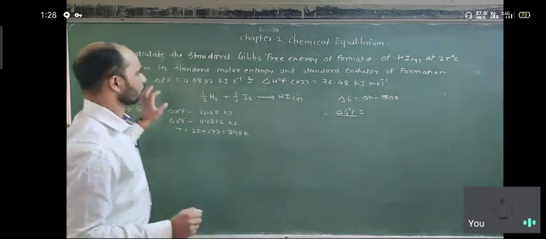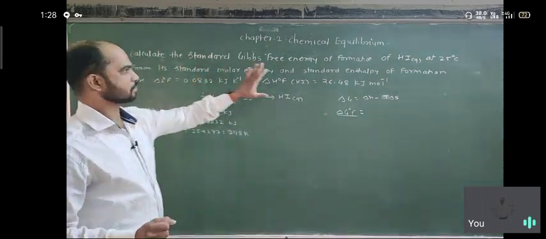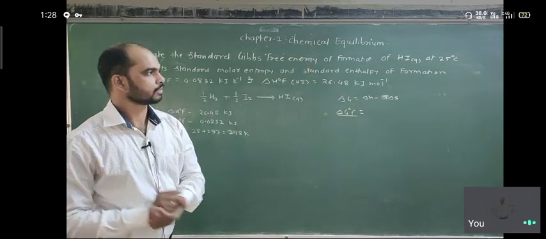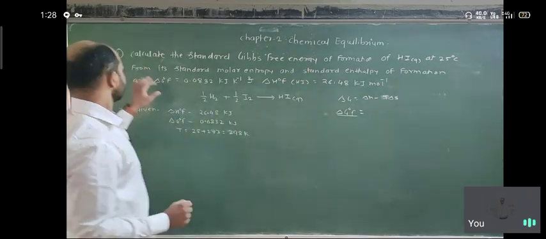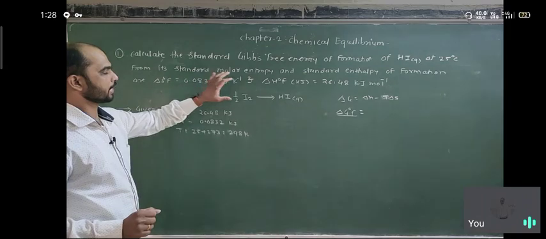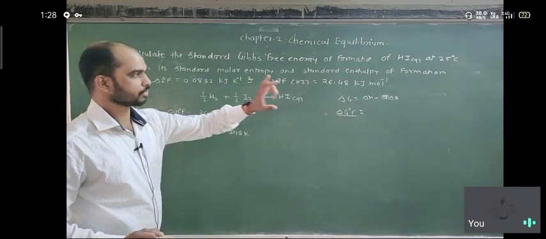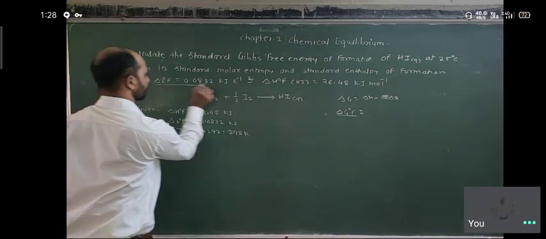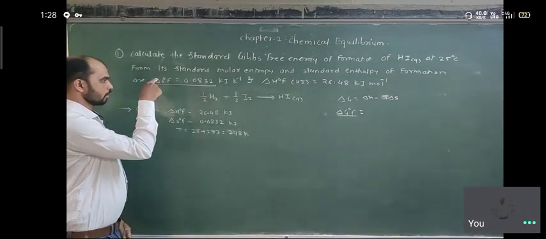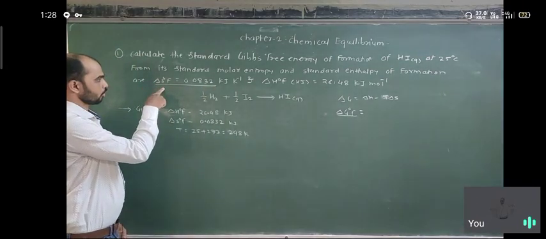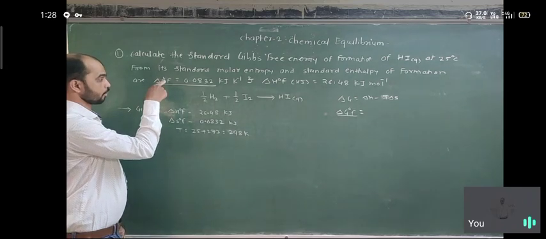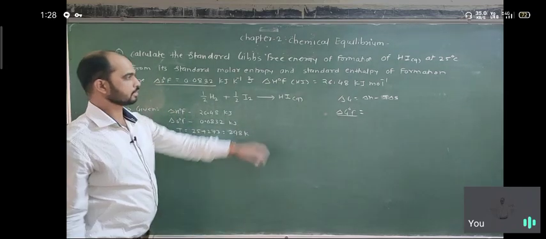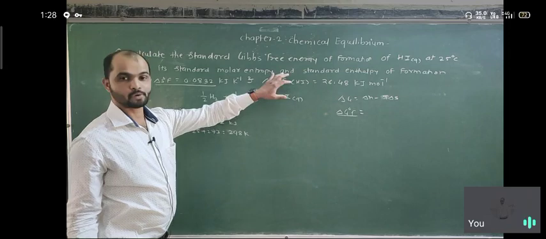The problem says, calculate the standard Gibbs free energy of formation of HI at 25 degrees Celsius from its standard molar entropies and standard enthalpy of formation. The standard entropy of formation is given and the standard enthalpy of formation is given.